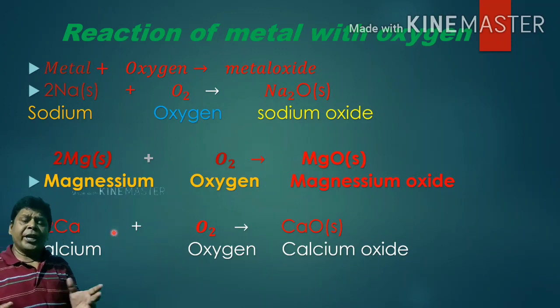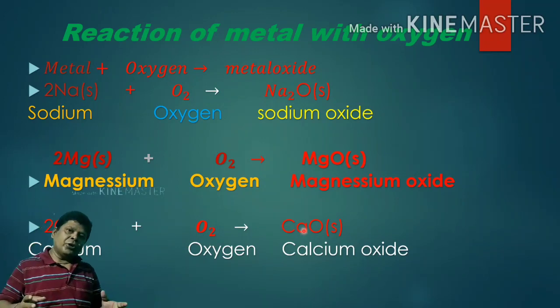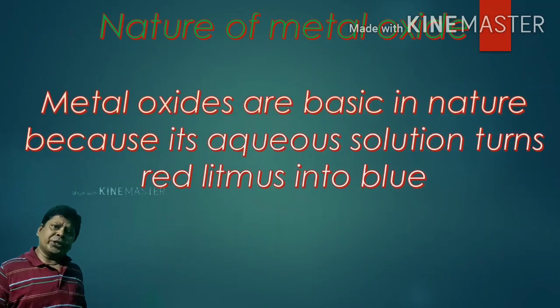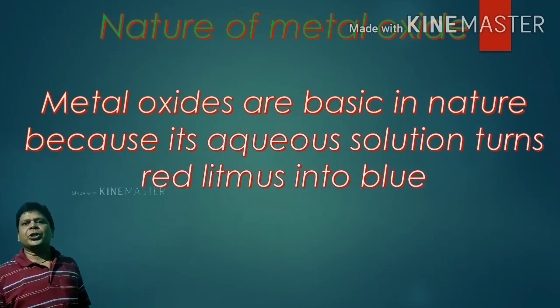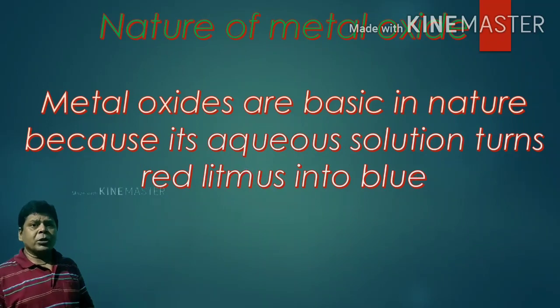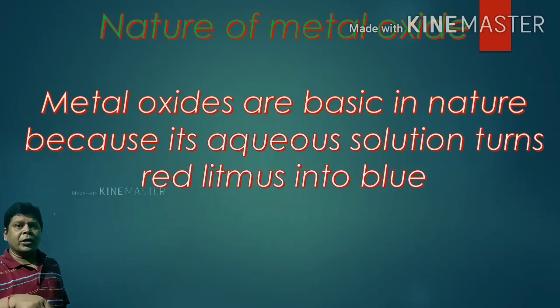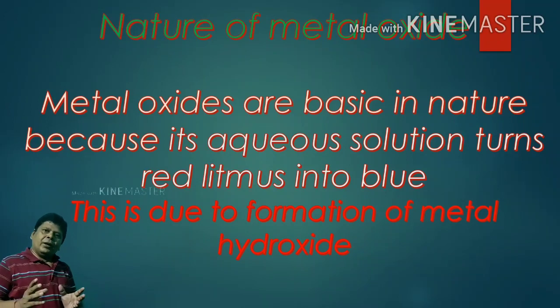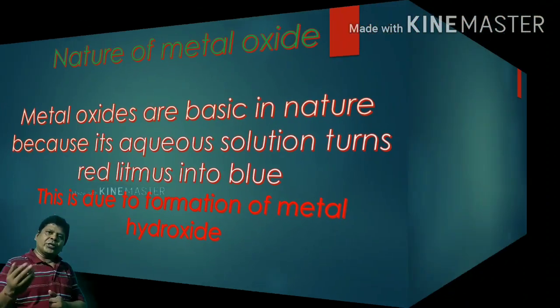What is the nature of these oxides? Now let us understand the nature of these oxides. The nature of these oxides is basic. Actually, metal oxides are basic in nature. Why are metal oxides basic in nature? Because their aqueous solution turns red litmus into blue litmus. As we know, a base turns red litmus blue. And why is it so? Because when a metal oxide is dissolved in water, it forms its hydroxide.